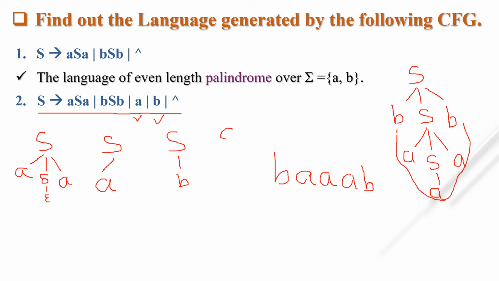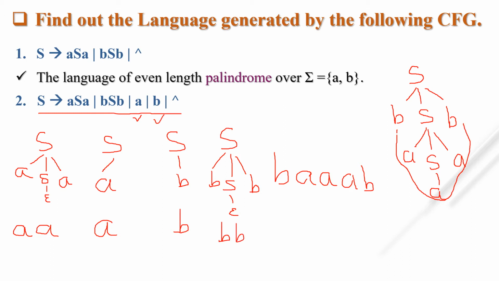Similarly, I am taking S tends to bSb, and instead of S I am putting null. So which string is generated by this parse tree? By this parse tree only a, by this parse tree only b, by this parse tree b and b.